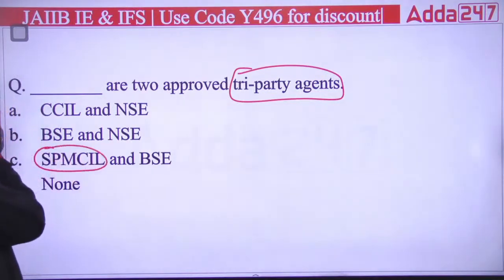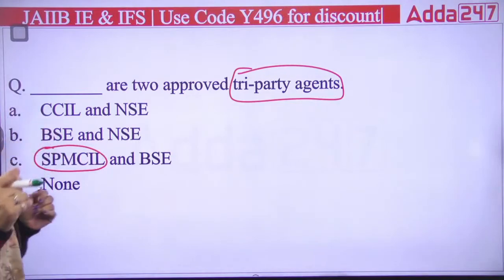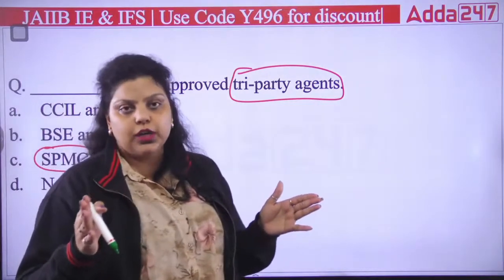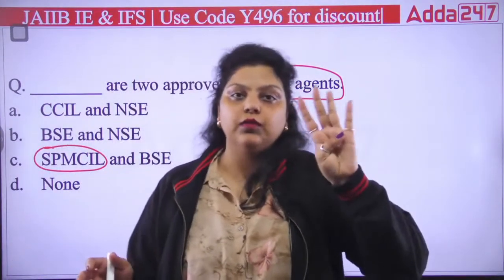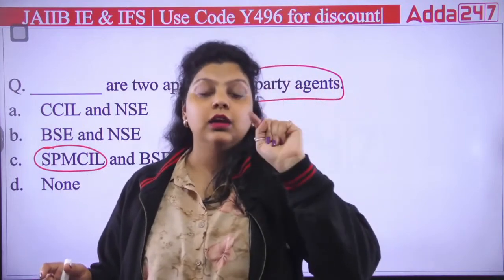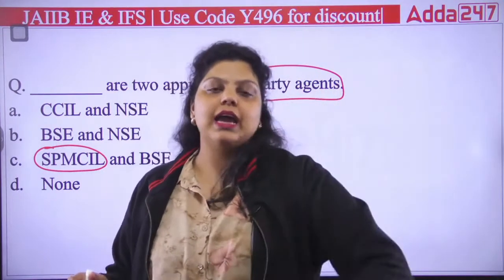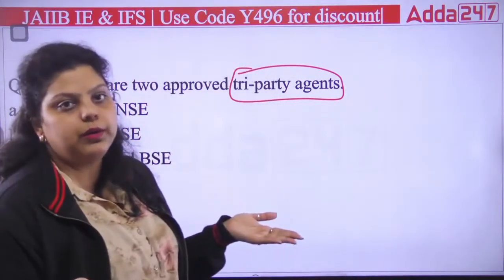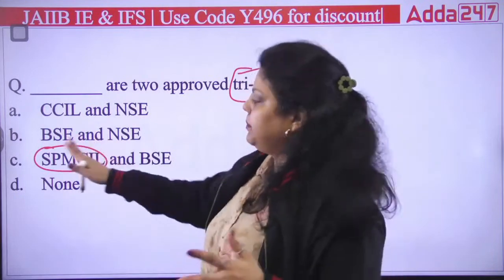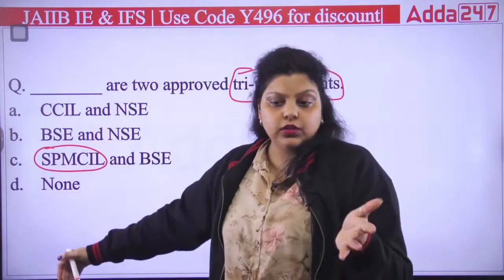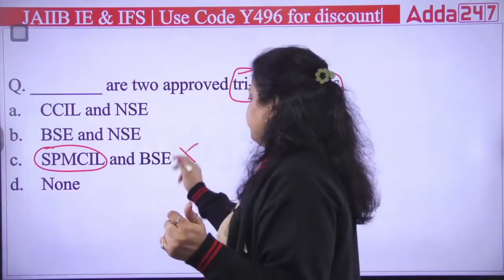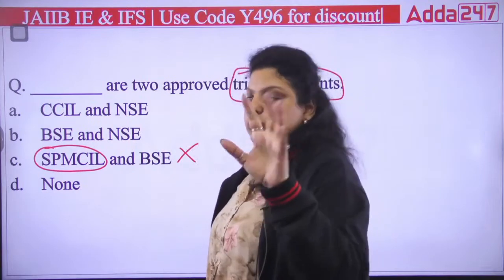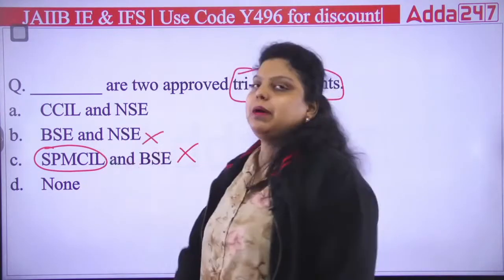So if we talk about SPMCIL, what is it? It is actually the Security Printing and Minting Corporation of India Limited. It's a corporation of the Government of India which covers 4 presses, 4 mints and 1 paper mill. All 9 units will be under SPMCIL. All the security papers of the Government of India and Post Office etc. will be prepared here under the supervision of SPMCIL. So it is not true. Bombay Stock Exchange and National Stock Exchange, both are not the tri-party agents.